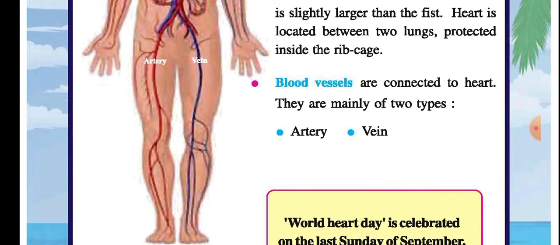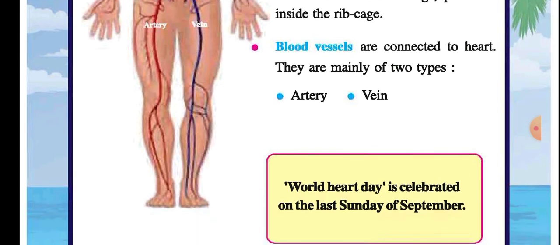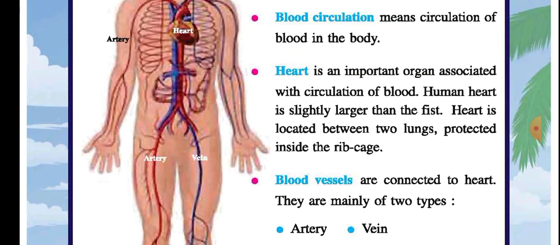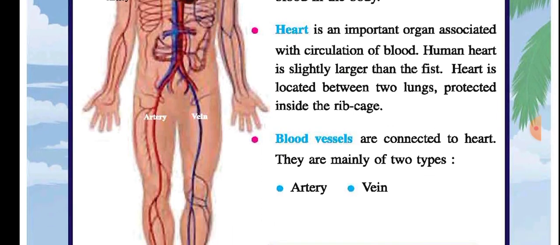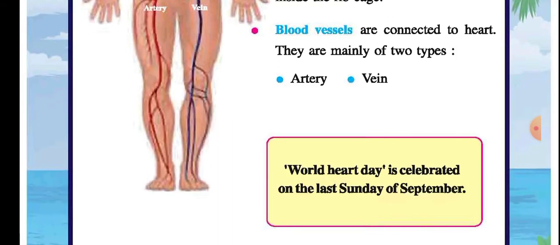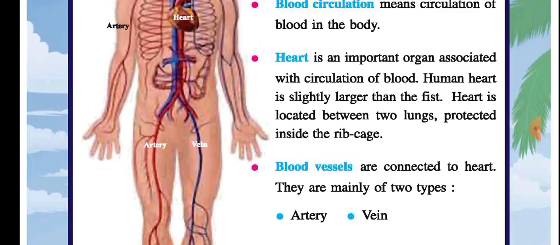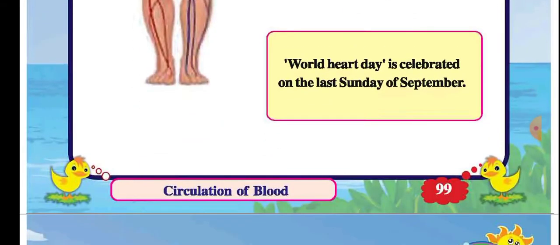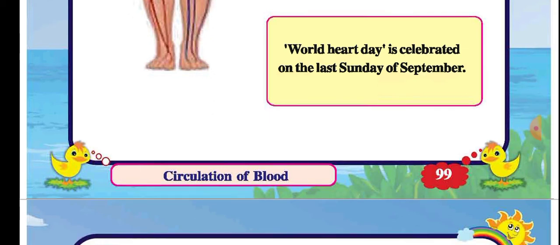The vessels are connected to the heart and they are of two types. First is artery, second is vein. Artery is shown here in red color and vein is shown in blue color. In our picture you can see it once again. Every last Sunday of September is celebrated as World Heart Day.